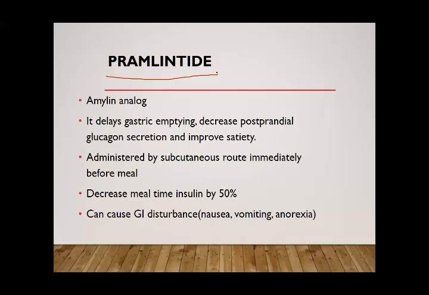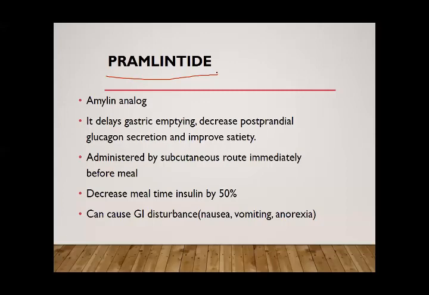Okay, in type 2 diabetes, let us do a quick review. In type 2 diabetes we are using oral hypoglycemic drugs. In these we have insulin secretagogues, the group that increases insulin release, and these drugs are the sulfonylureas and meglitinides. Then the second group increases insulin sensitivity and decreases glucose production from the liver.